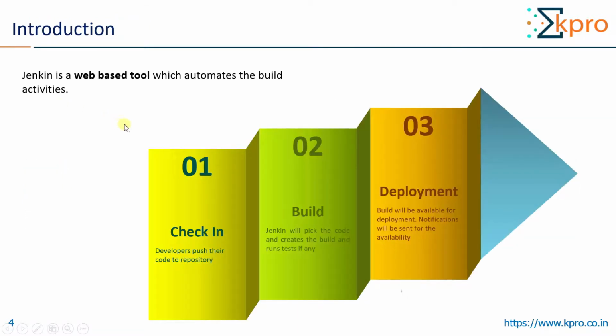Jenkins is a web-based tool which automates the build activities. Generally, developers will check in the code to the central repository, and from there Jenkins will pull the code and it creates the build and runs the test if that is defined. Then it deploys the build into the target machine, or it keeps in a location from where someone can deploy that. And so those things can be configured as per the requirements.